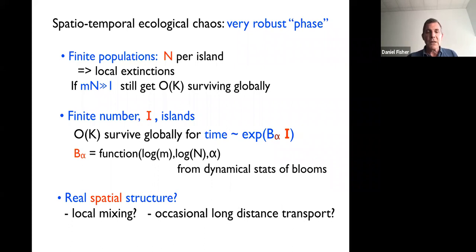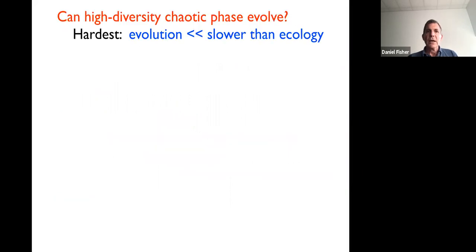What we've done here is just where you can migrate from every island to every island, or every person's gut to every other person's gut. But we believe it should exist with real spatial structure, but that's an open direction. Okay, so far so good.